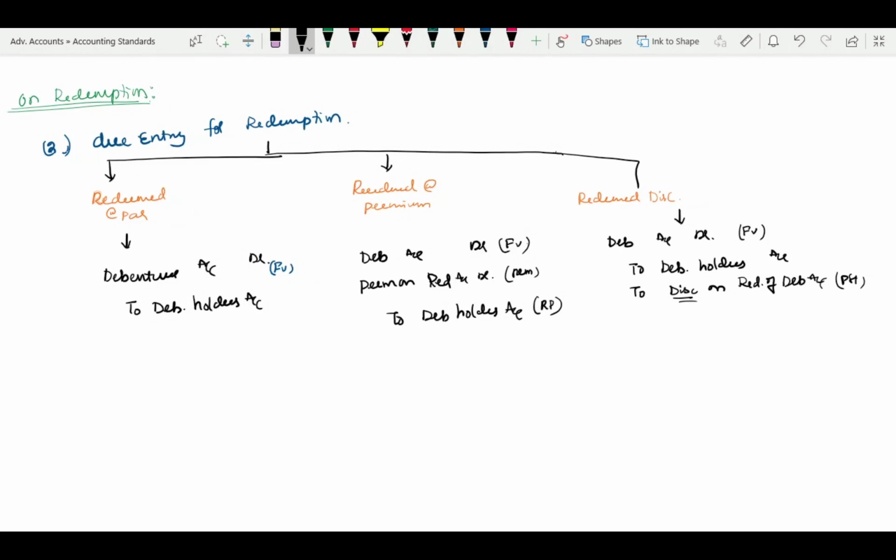For old syllabus students, in the old chapter this discount would have been transferred directly to capital reserve, but now it is not. Whether it is a profit or loss on cancellation of debentures, it has to be transferred to P&L only. There is no capital reserve concept; everything is P&L only.